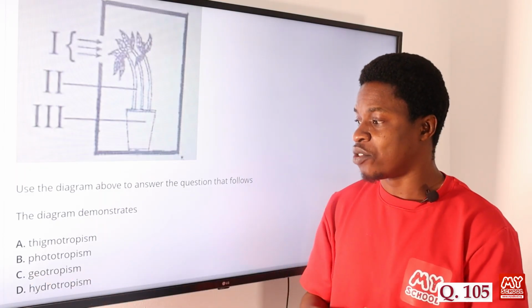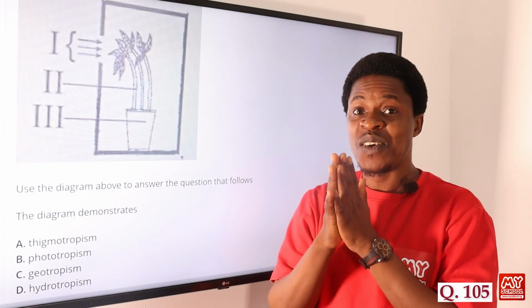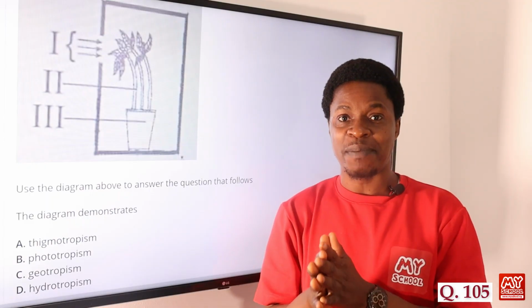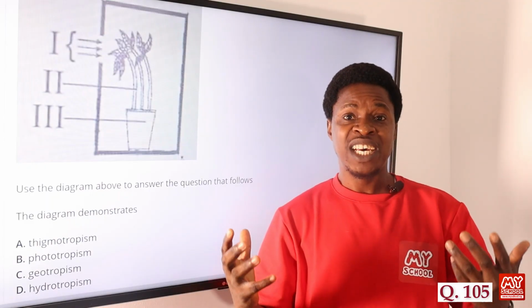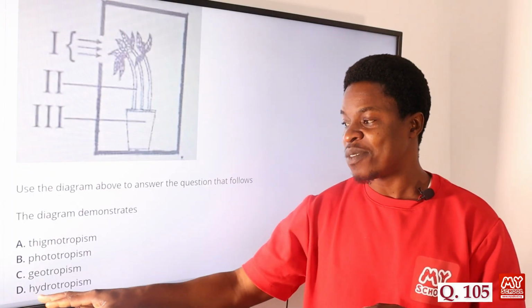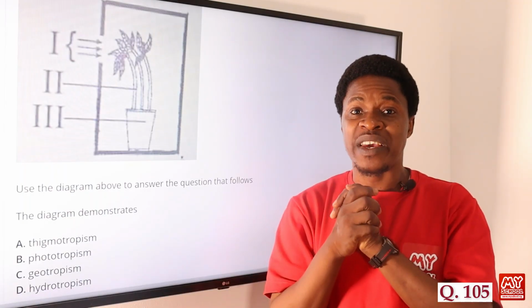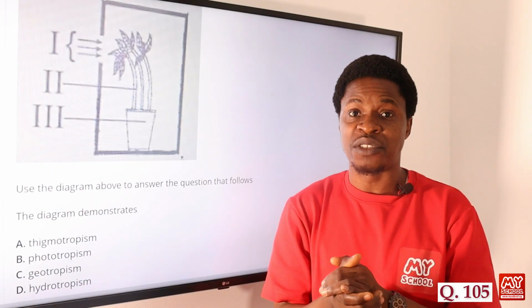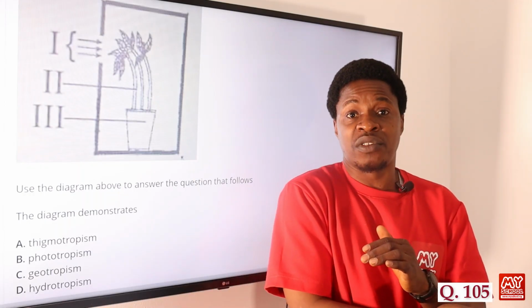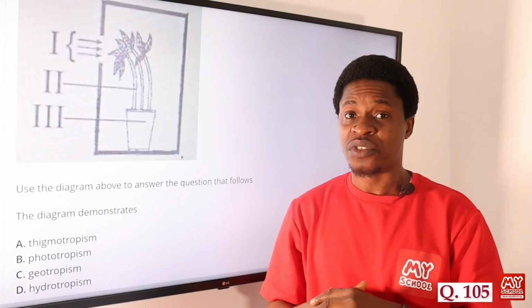Then we have geotropism. Geotropism has to do with a directional growth movement of the plant in response to the force of gravity of the Earth. And the last one is hydrotropism. The word hydro means water. So when there's water concentration in part of the soil, you see the roots of the plant tending towards that direction because it needs water to carry out photosynthesis also.